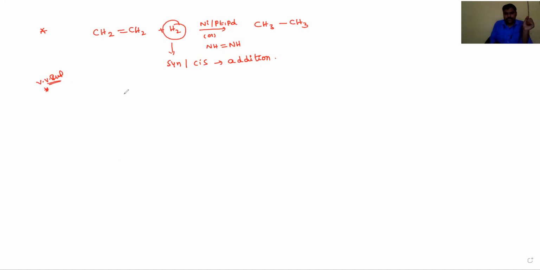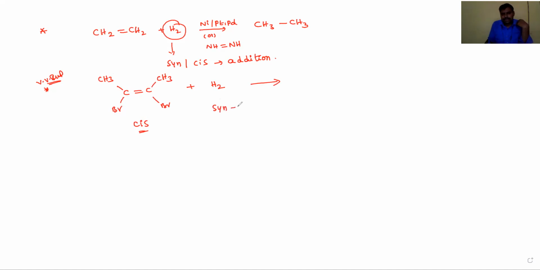Let's see, dear students, for example, 1,2-dibromobutene is a cis geometrical isomer because the two bromine groups are on the same side, and we are just adding hydrogen in the presence of a catalyst. Now it is a syn or cis addition.